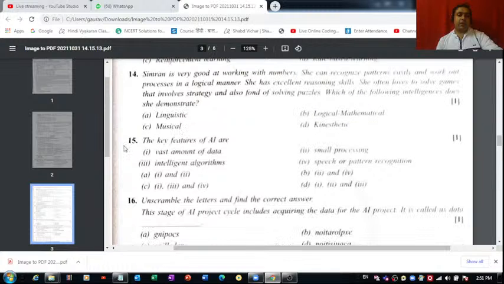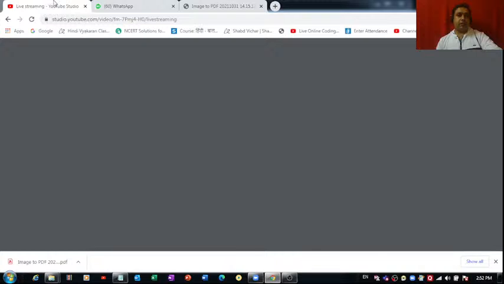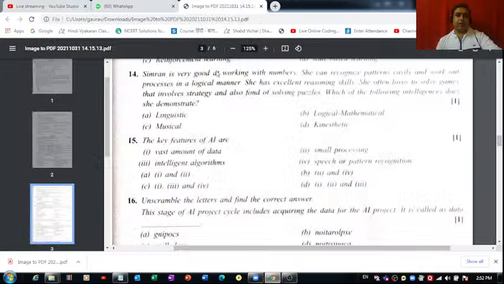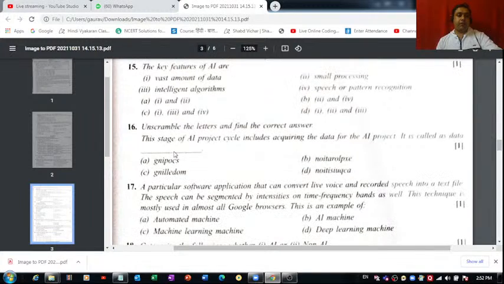Right, now comes question number 15. The key features of AI are. So what do you think out of these four are the key features of AI? Okay, who will give the answer? Okay, let me just help you with the answer. It's part C, because we need vast amount of data, we need intelligent algorithms, and also we need speech or pattern recognition.